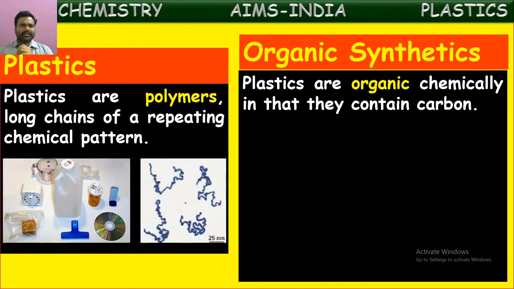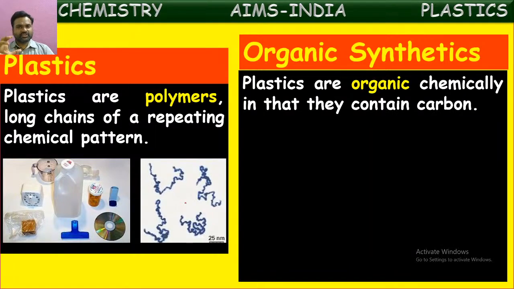The chemical substances containing carbon and its compounds are specially called organic compounds. You might have heard this word organic as living-related, because all living substances contain carbon. So the compounds related to carbon are considered organic substances.